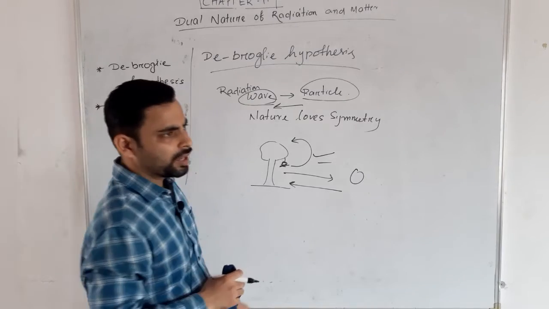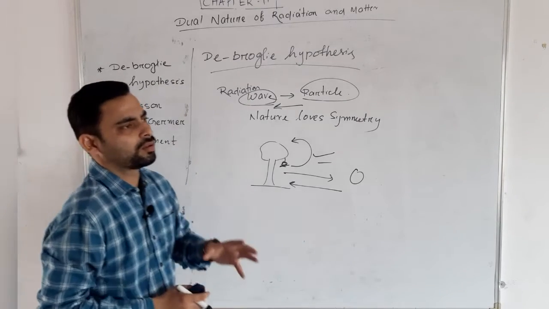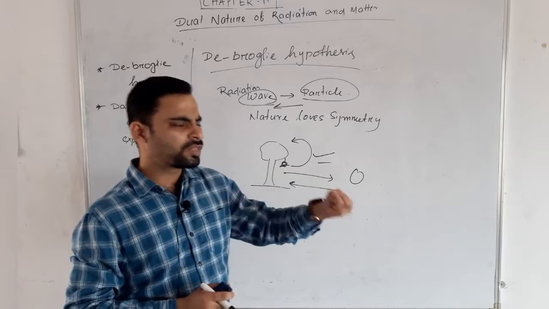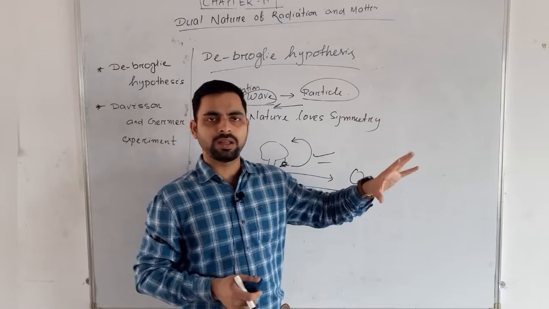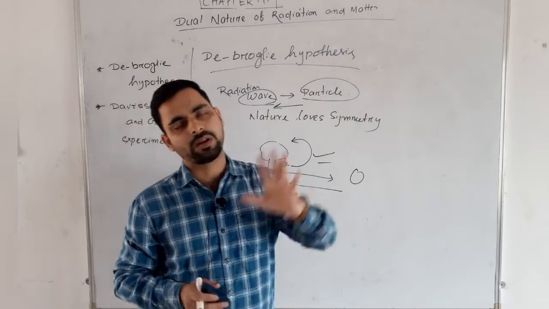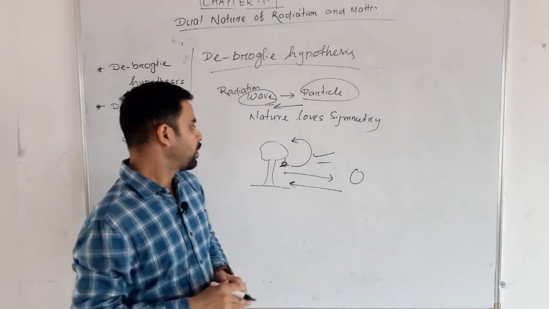That means in every material that we see, it may be a ball, a man, or a tree, every particle in nature has some wave property, right?